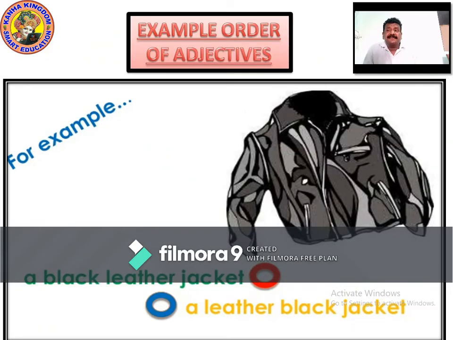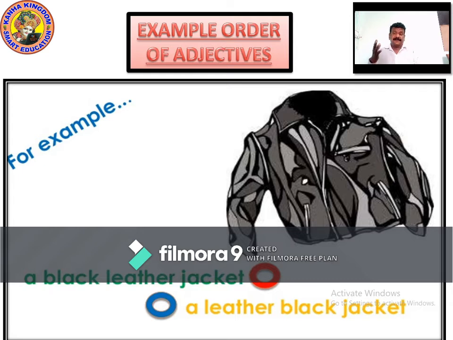Now we can see the example of order of adjectives. As we have just spoken about, in English there can be more than one adjective used to describe a noun. They are called order of adjectives. For example, a black leather jacket. When we talk about a black leather jacket, what is it describing? It is describing the jacket.